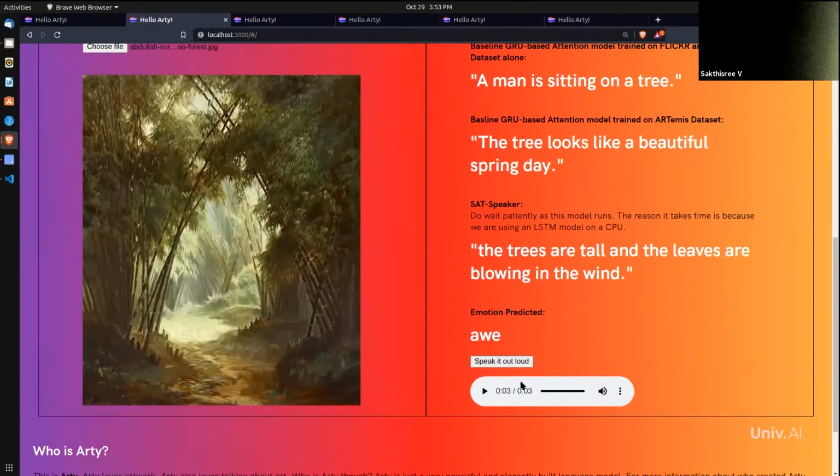As we mentioned before, there's also an option for it to be read out loud. The trees are tall and the leaves are blowing in the wind. I hope you all could hear that. We've added this mainly with a use case in mind for those who are perhaps disabled. We really wanted to add many other features for the output to be as rich as possible and for people to hear it out also.